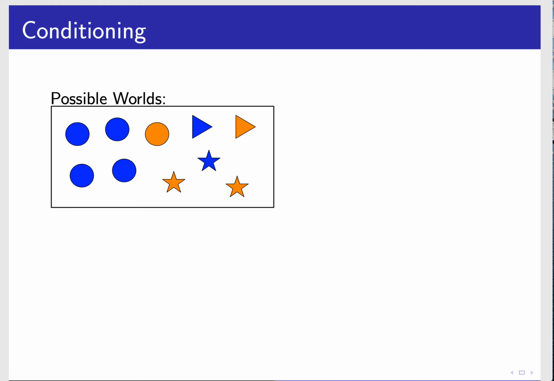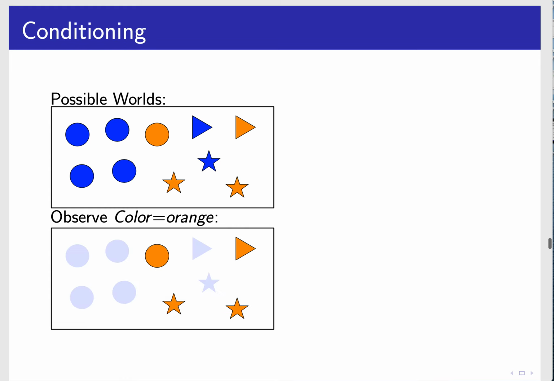All right, so here are the possible worlds. We can think about these as the same 10 possible worlds we had before. If we observe the color is orange, we're just going to look at these 4 possible worlds. All of the others end up with probability 0 because they're not orange. The constant is going to be 10/4, so these each are worth 0.25.